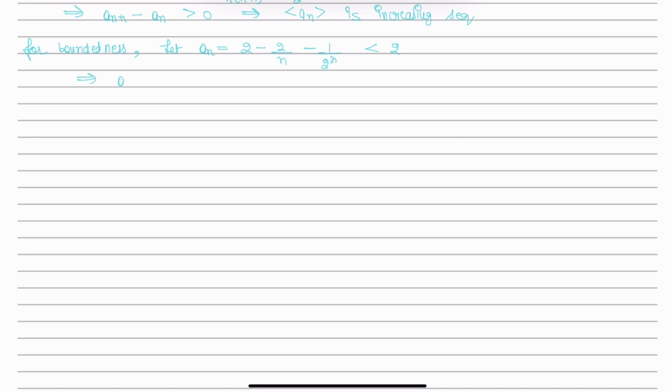So a(n) is less than 2 for every n belonging to the natural numbers. Therefore, the sequence a(n) is bounded above by 2.